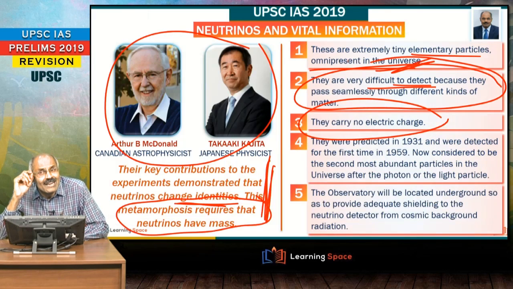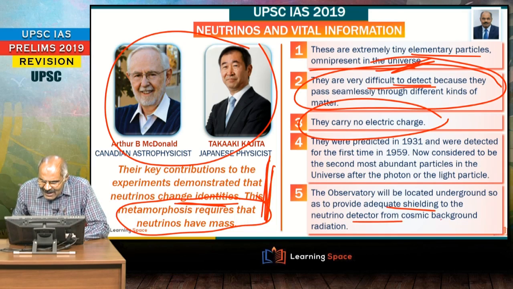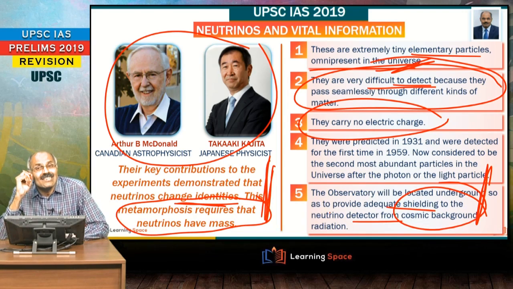Next, the most important aspect is why it is located underground. It is located underground to provide adequate shielding from cosmic background radiation. So, to protect it from cosmic background radiation, it is underground. That is the important aspect.